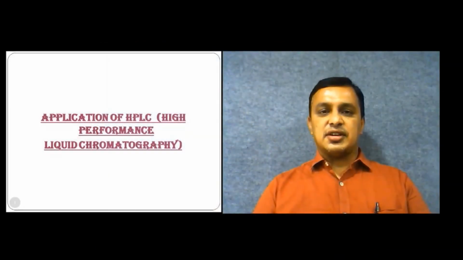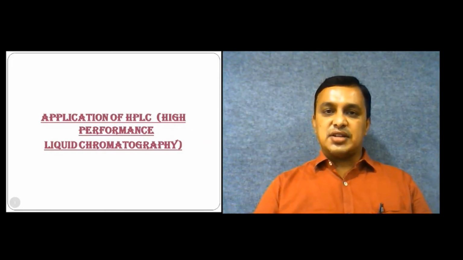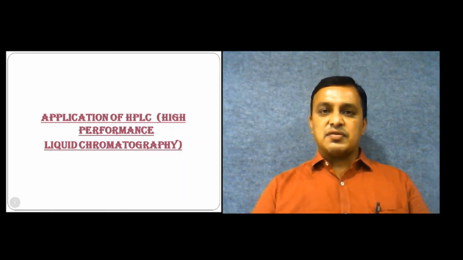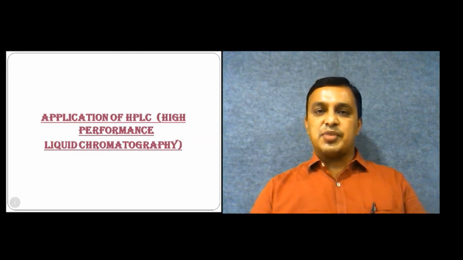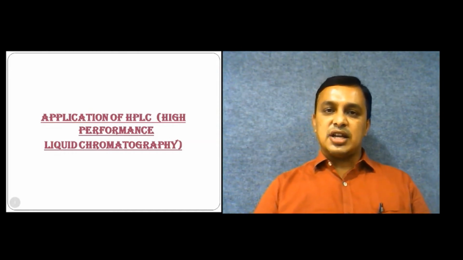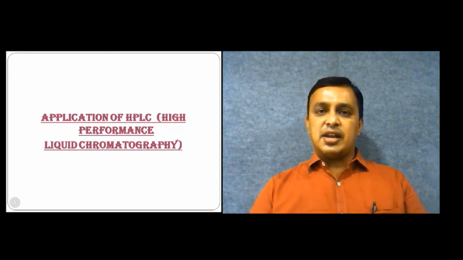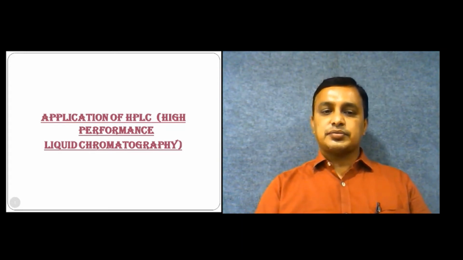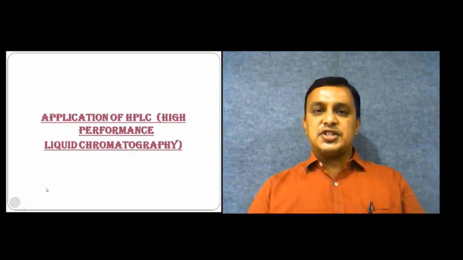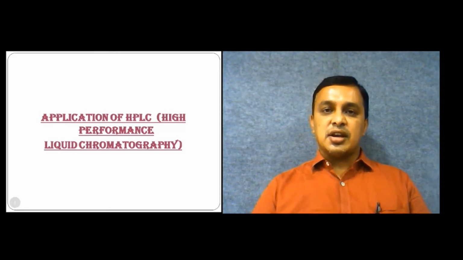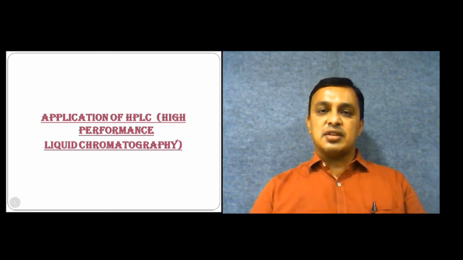In today's lecture, we will study the application of HPLC. In the previous session, we studied the introduction and principle of HPLC, then the instrumentation, and then the application of HPLC. HPLC is a very important tool used in routine analysis in the pharmaceutical industry as well as in different institutions, and different parameters are analyzed by HPLC.